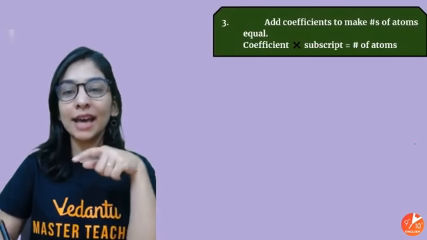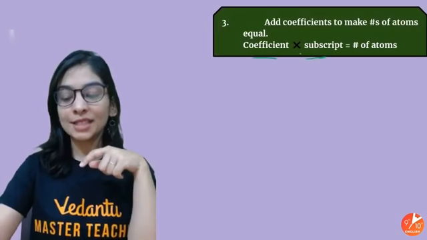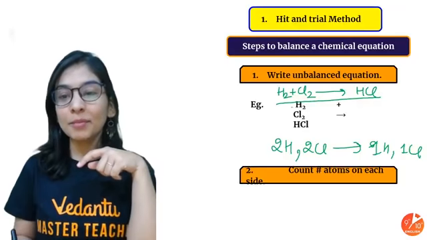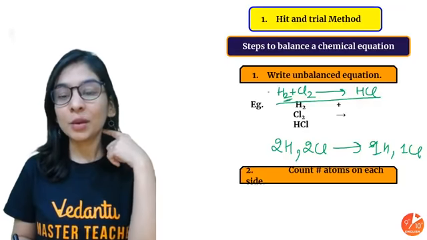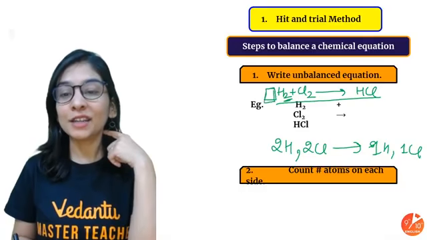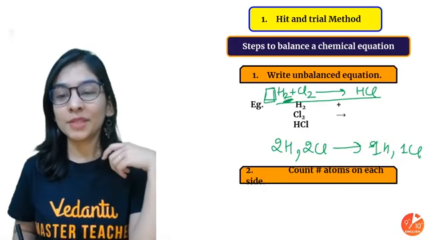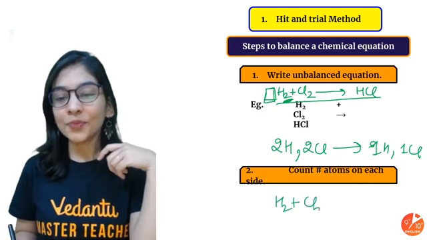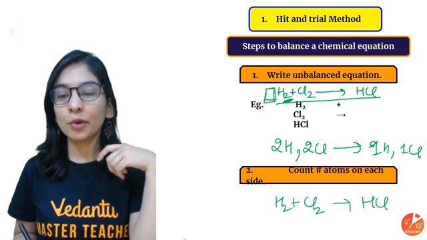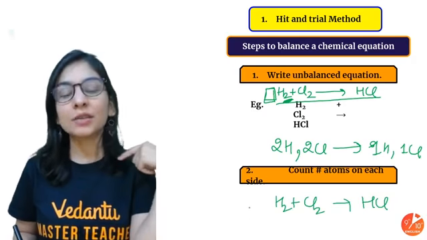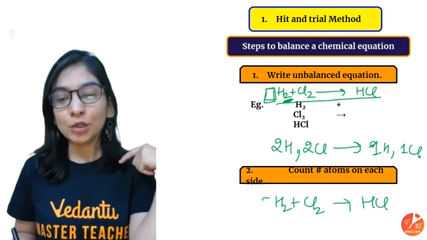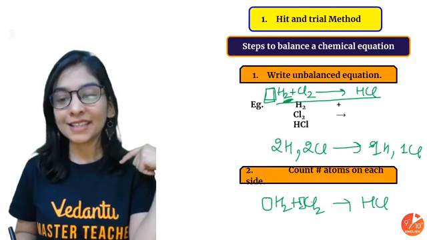And how did we do that? Multiply coefficient with subscript, that's what we did. Multiply the coefficient, the one that we write at the very start, with the subscript, then I can make the number of atoms equal. How would I know how to make atoms equal on both the sides? So that is what I'm telling you right away, that you will write some coefficient at the very start.